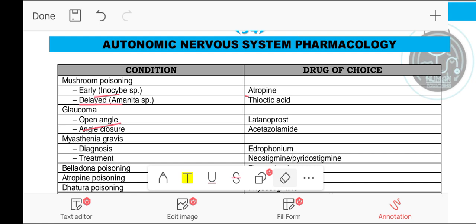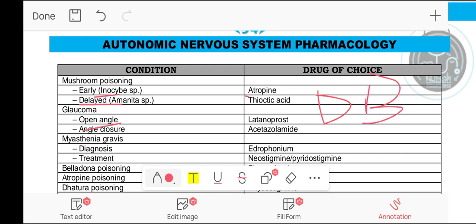The other carbonic anhydrase inhibitors are dorzolamide and brinzolamide. They are used for acute mountain or high altitude sickness, while they are used topically in the treatment of closed angle glaucoma.